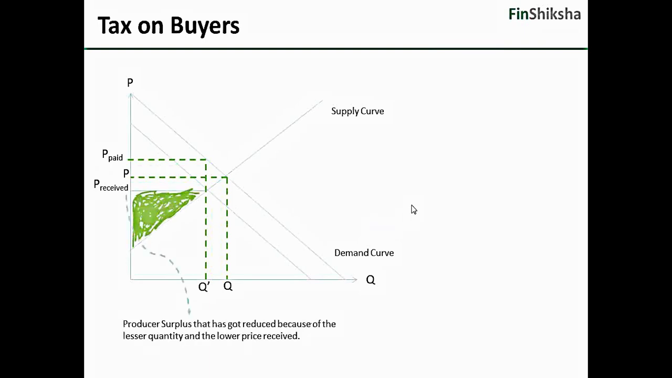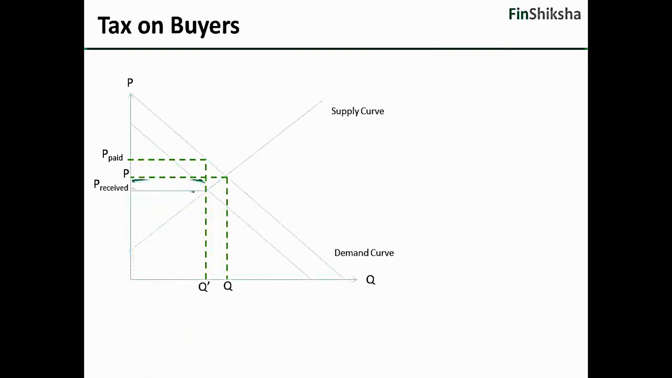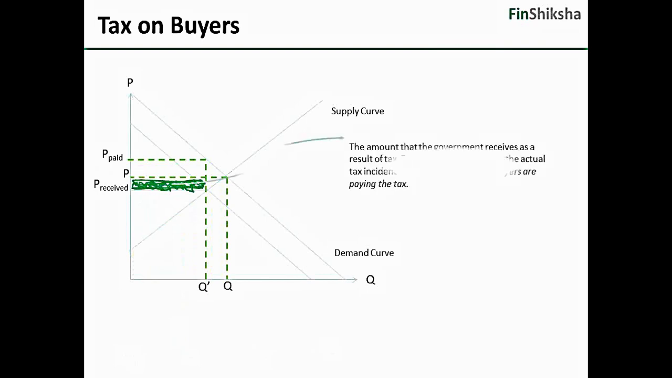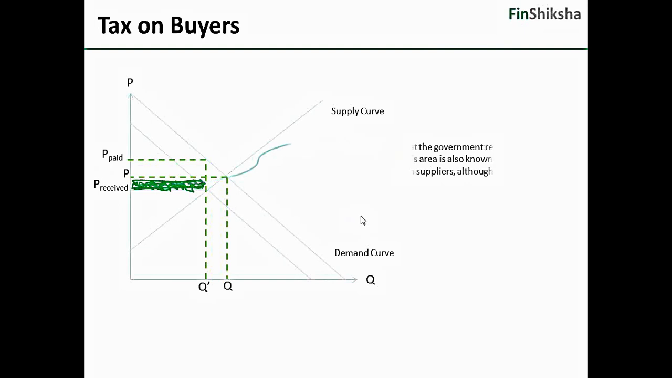This is the producer surplus now that has gotten reduced because of lesser quantity and lower price received. You will note that this is the part of the producer surplus that the government receives as the result of tax. Fine. This is the actual tax incidence. This effect is of a tax incidence on the supplier. Even though buyers are paying, this part has gone out from the supplier's kitty. We'll see how in a moment with an example.